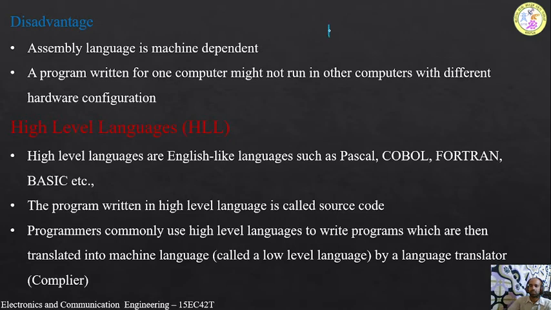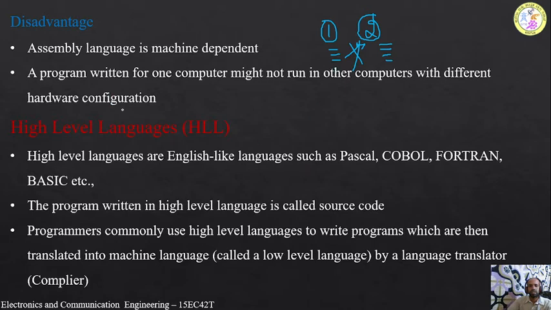assembly level programming language. For example, I have a computer 1 and I write some set of code, and the same code is not compatible with computer 2. I have another computer, which we call computer 2. This program may not run on computer 2. This is not possible. So for computer 2, again we have to write a separate program. This is the main disadvantage.